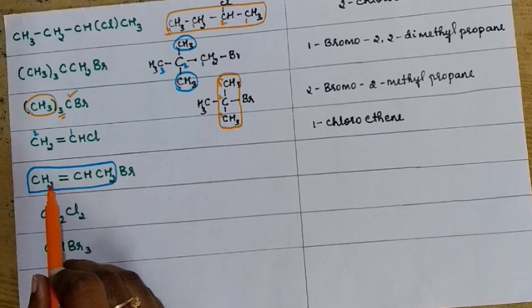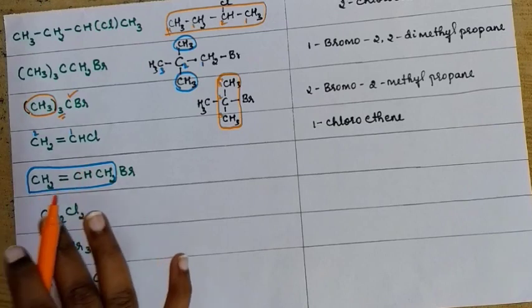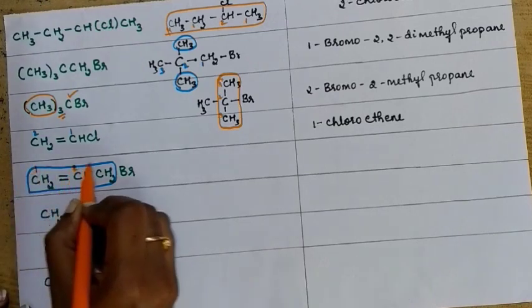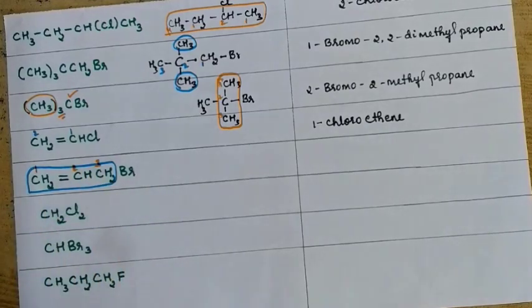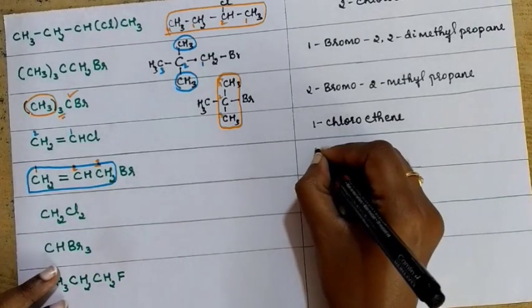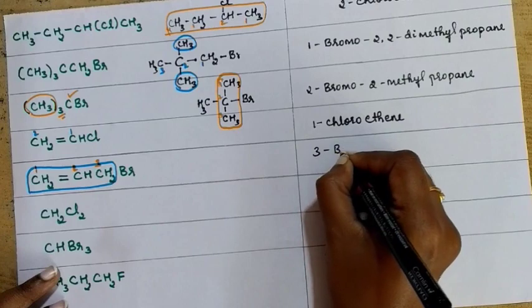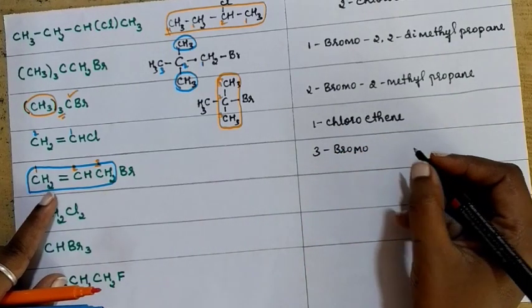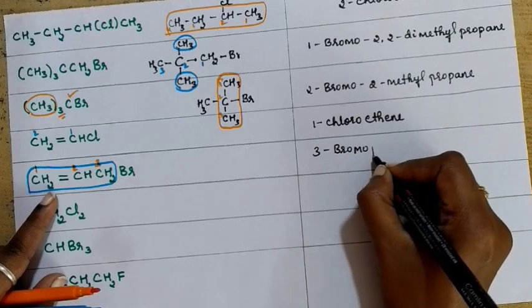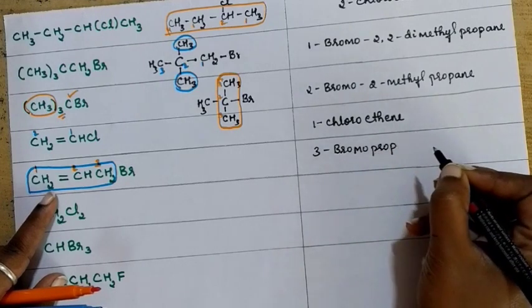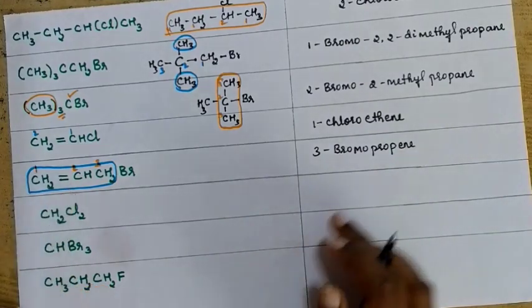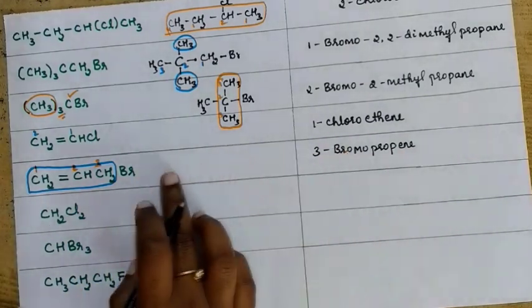So which one do you think is suitable? The double bond must get the least number. So the numbering is going to be like this: 1, 2, 3. And what will be the name of this compound? The name is 3-bromo. How many carbon atoms are there in the parent chain? 3. So it is prop. Double bond is there, so ene. 3-bromopropene is the IUPAC name of this compound.